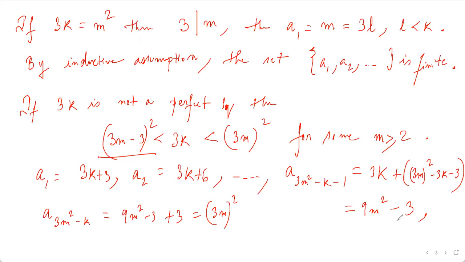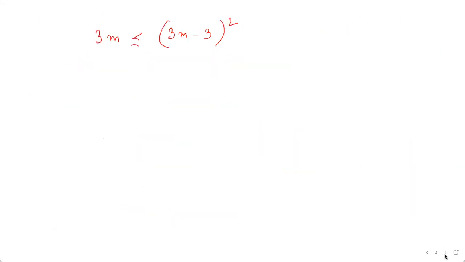Whatever be the root of that is 3m, the next term, so that will be less than or equal to 3m minus 3 whole square. First, let's prove it.